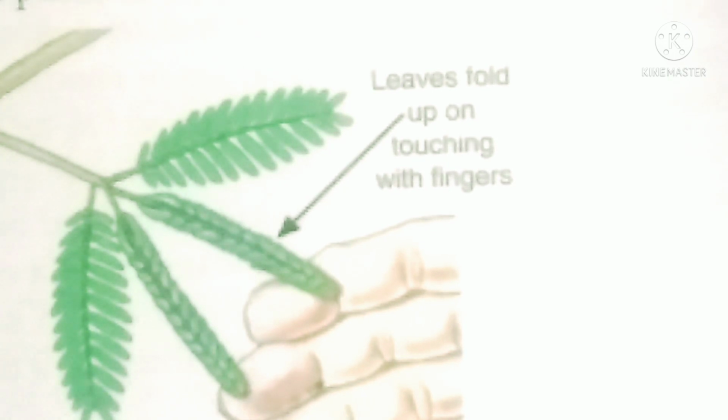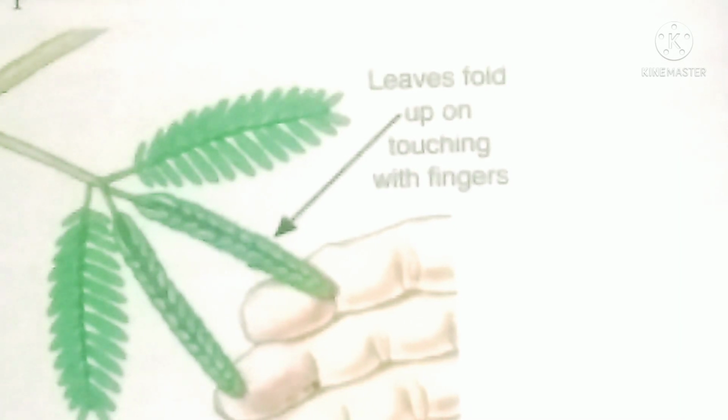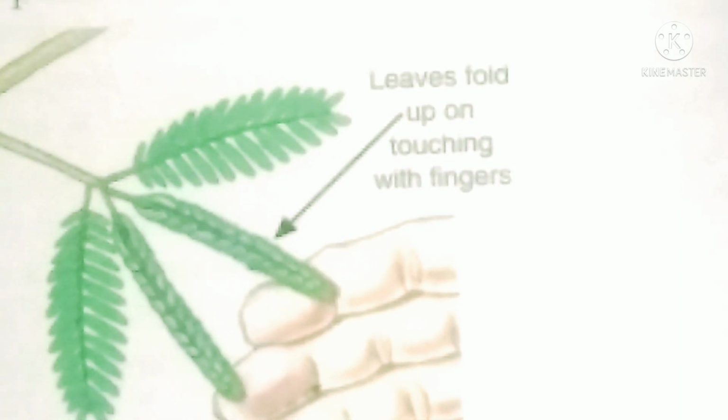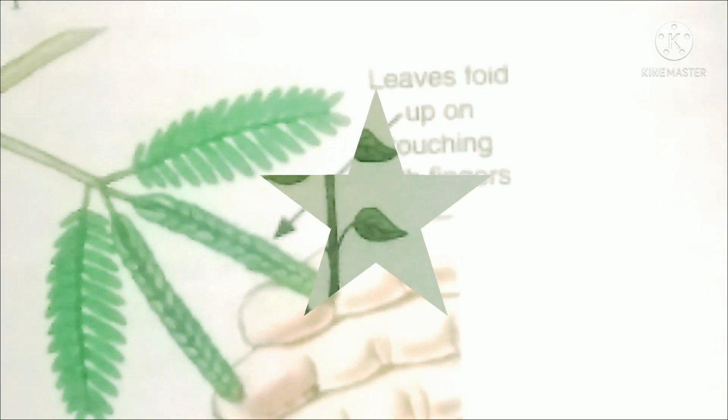So this is a quick response to the stimulus of touching it. Okay, so even in plants you can see some stimulus can be very clear. Usually the stimulus in plants are not very visible, but in this particular case it is very much visible, or you can see it easily.